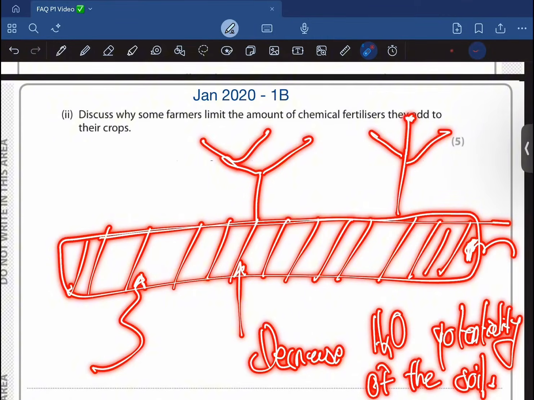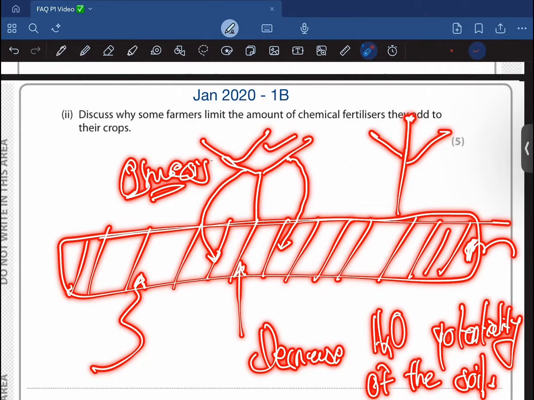Now, you do not need to know all of this in great detail, as it is going to be covered in your AS part of chemistry and biology as well. But just know that whenever you add an excess amount of fertilizers, it is going to cause the amount of free water molecules to decrease, right? And as the water potential of the soil decreases, water from inside the plant is going to enter into the soil due to osmosis, because inside the plant there is going to be higher water potential than outside, right? And as a result, the plant is going to wilt.